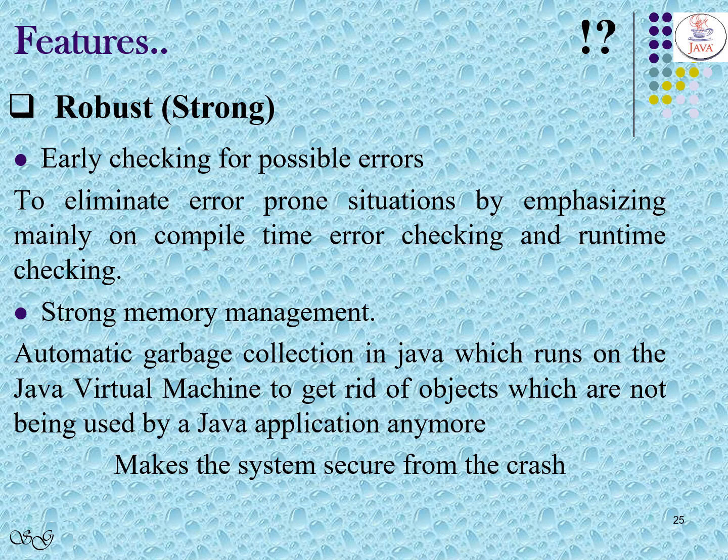The strong memory management means Java has an automatic garbage collection technique. The garbage collection technique on JVM gets rid of objects which are not being used by Java code anymore. Hence, Java is said to be robust, that is a very strong language for Java developers.